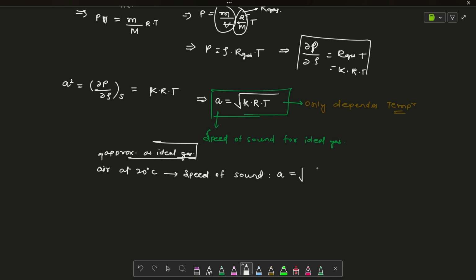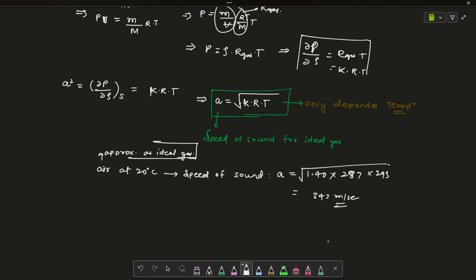So k is 1.40 for air, and R is 287, right? 287, multiplied by 293, where 293 is the temperature in Kelvin. And the velocity will come as 343 meters per second. We take it as 340 meters per second for solving problems in high school or in class 10th.